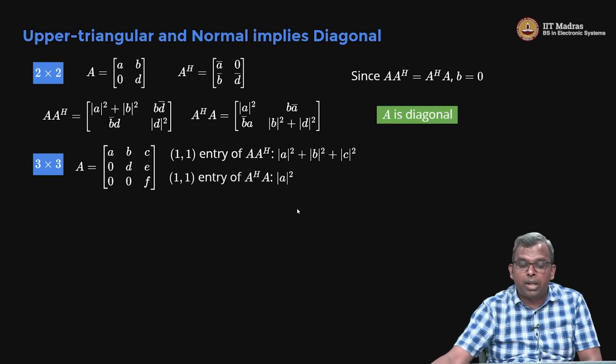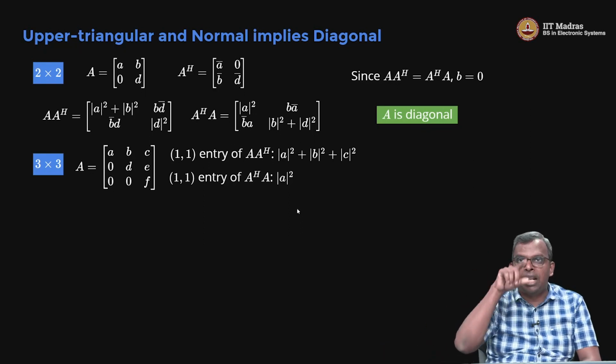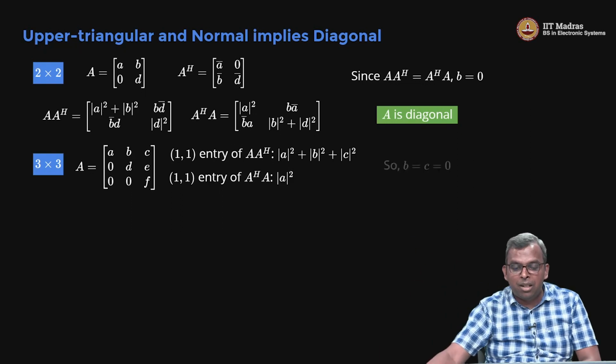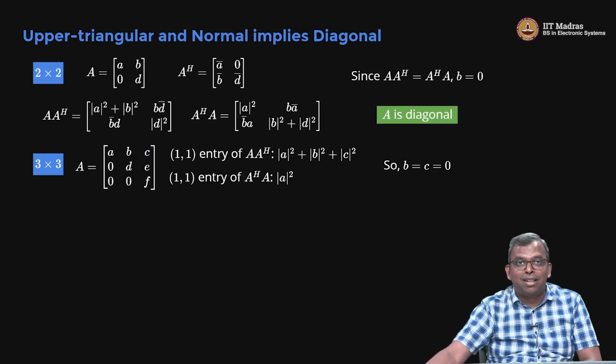What about the 1, 1 entry of A Hermitian A? If you do A Hermitian A, you will get A bar, 0, 0 in the first row. So, it will only be mod A squared. So, if these two have to be equal, notice these two are non-negative, then B has to be equal to C has to be equal to 0. So, in the first row we have shown already that B, C have to be 0. So, you have to show all the off diagonal elements are 0. So, one by one I can show everything works out and B comma C has to be 0.